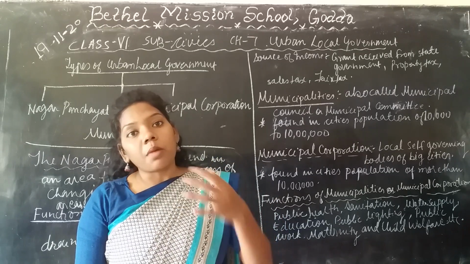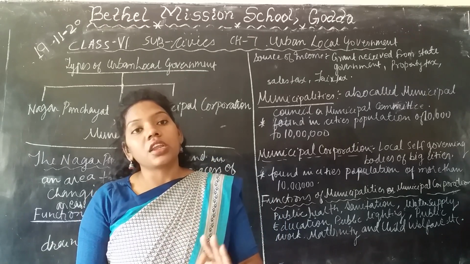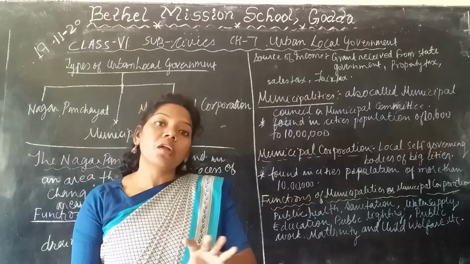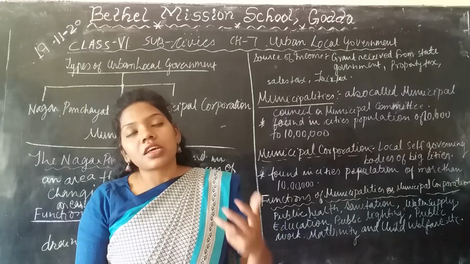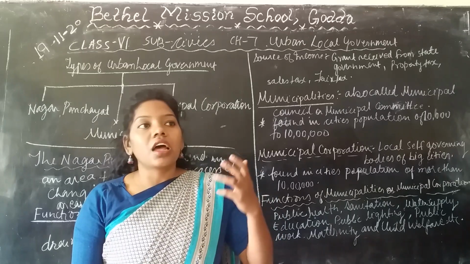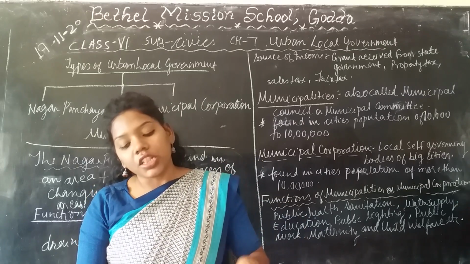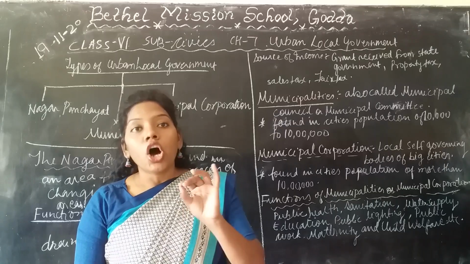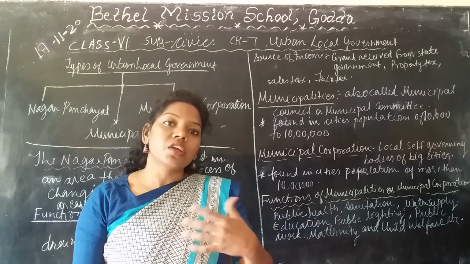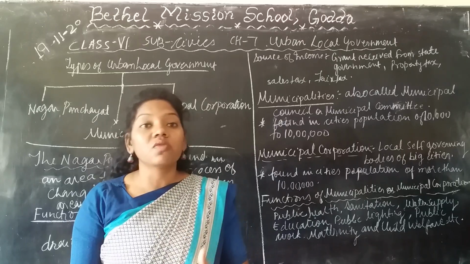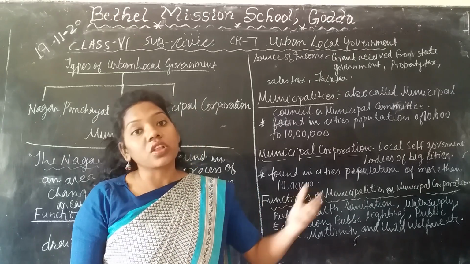In the absence of the mayor, the vice mayor can preside over the meeting of ward members of the municipal corporation. When they discuss and suggest the needs and problems of the municipal corporation, the mayor presides over the meeting, so that he can give instructions or take suggestions from the ward members.